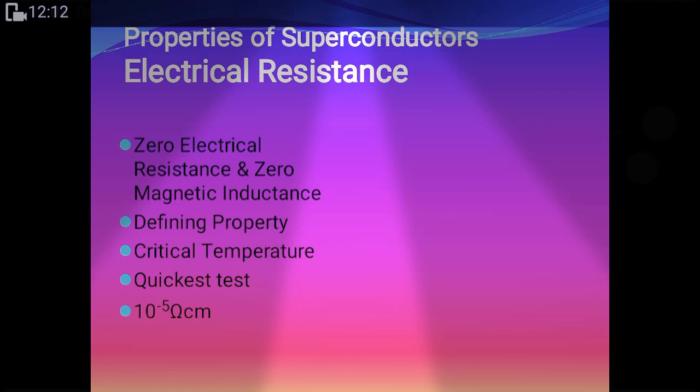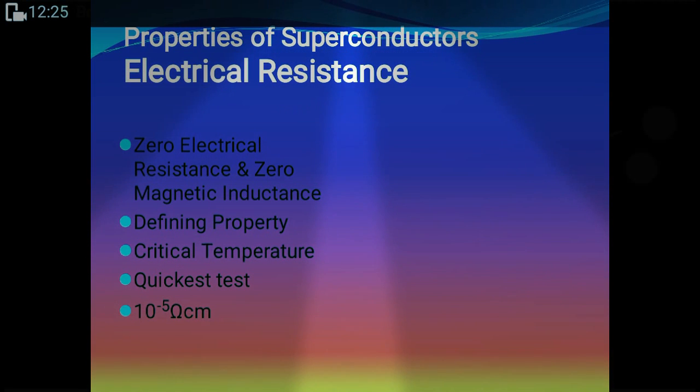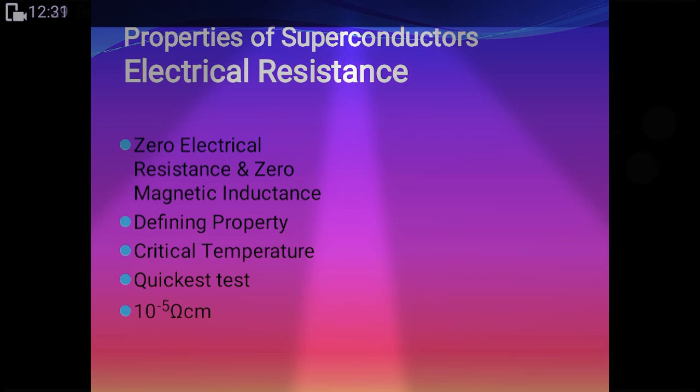So the electrical resistance of superconducting material is very low, in the order of 10 raised to minus 7 ohm meter. If I'm talking about meters, then please convert it into centimeters and you will get that.